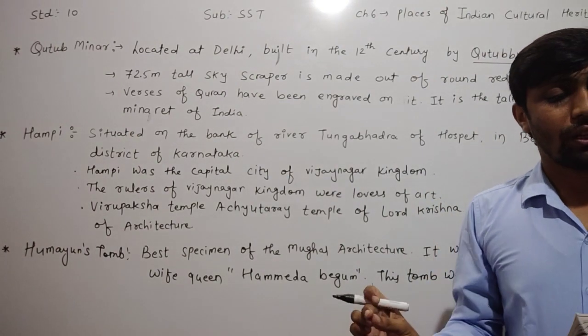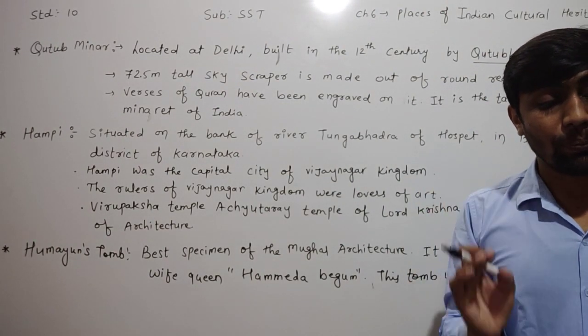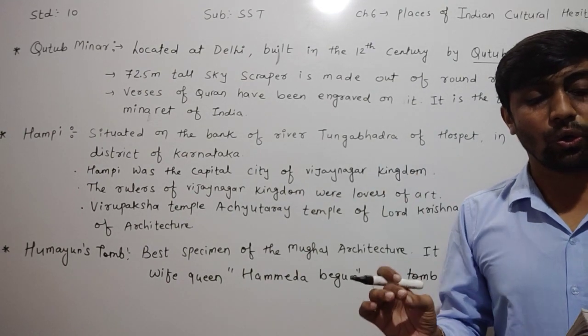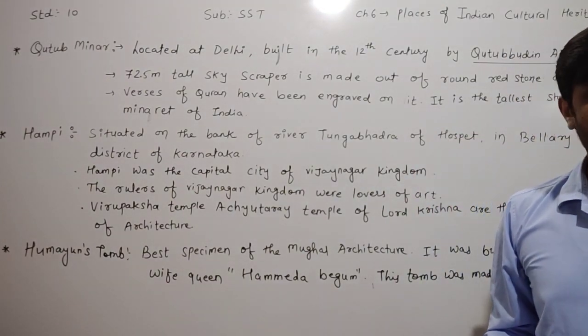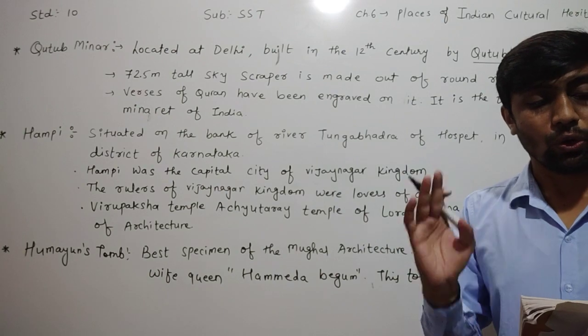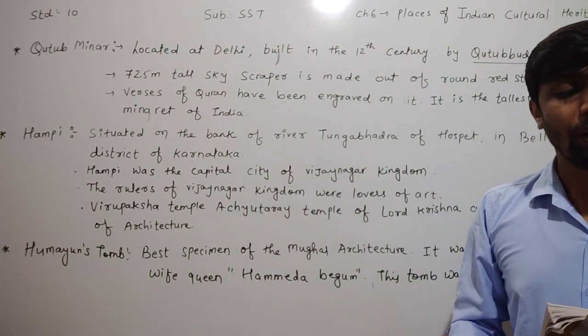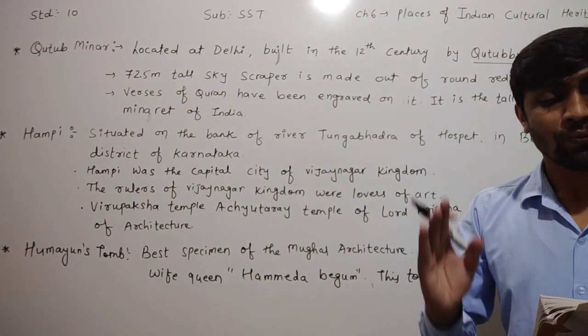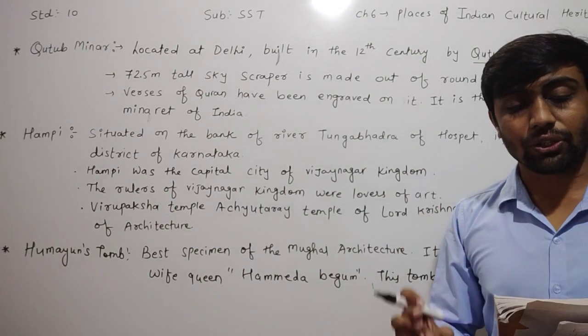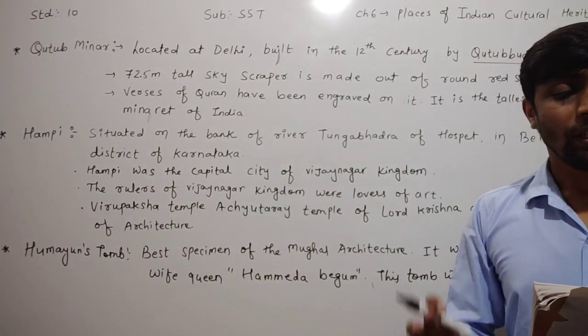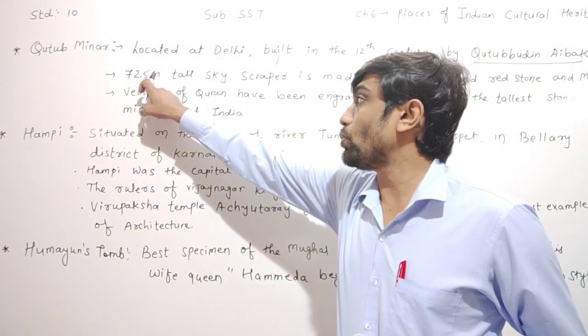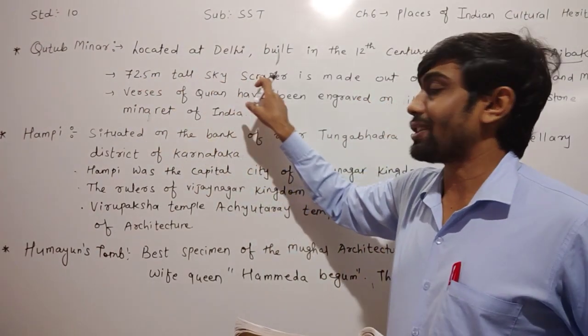After his death, the remaining work was completed by his son-in-law Iltutmish. This is a 72.5 meter tall skyscraper.